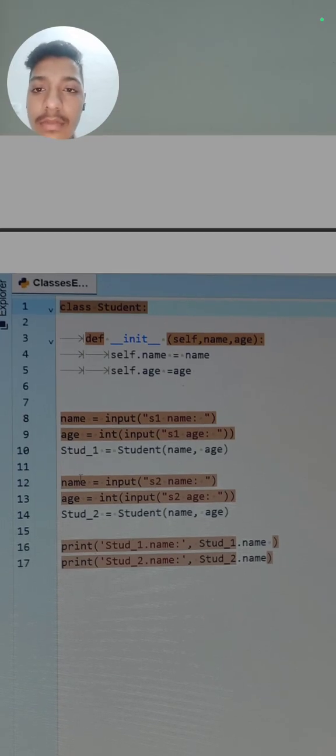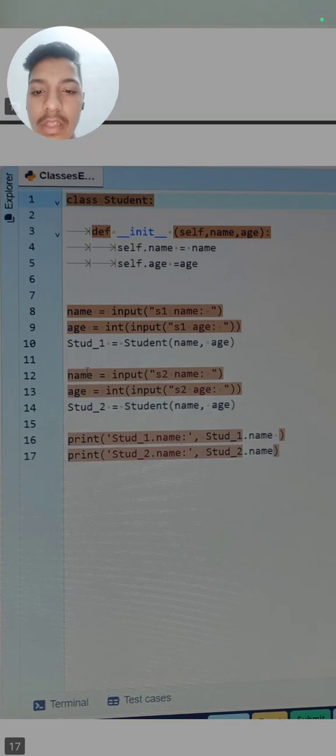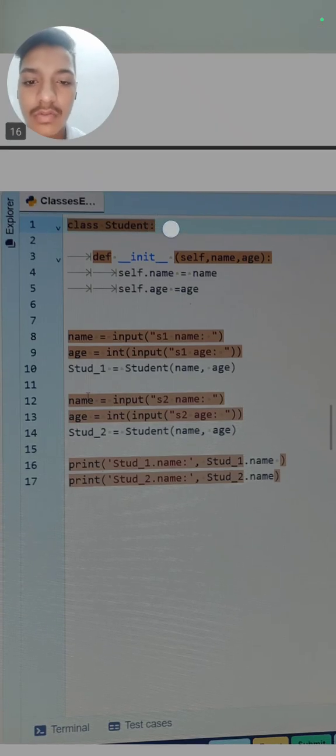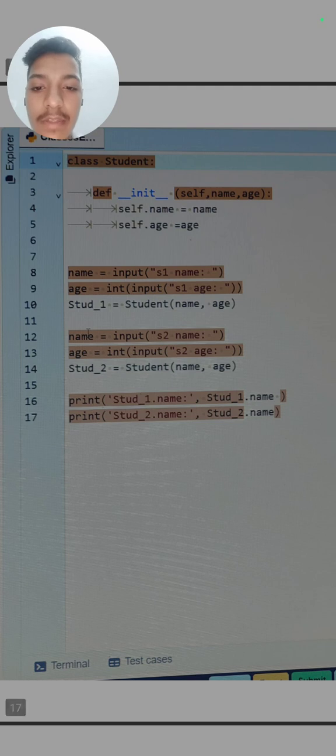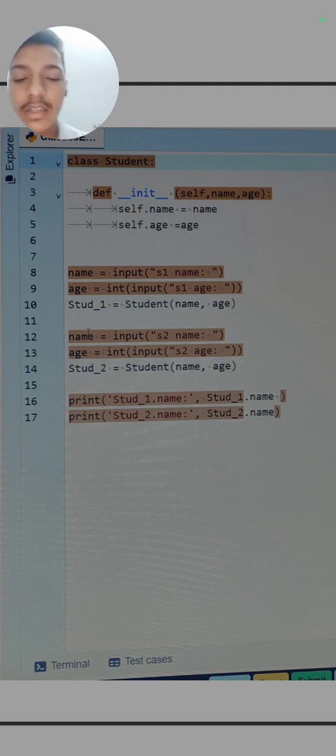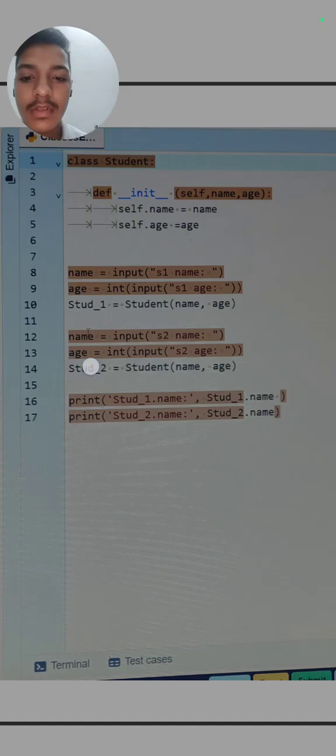In this we have created the class Student, then defined self, name and age, and written self dot name is equal to name, self dot age is equal to age, like we write in all questions. Next, name and age are taken from input, then we have created an object by calling this class Student and passing this name and age. Then in the same question we take the name and age again and create the second object student2, and again pass the student name and age. So there is only one class Student, and we have two objects, student1 and student2.